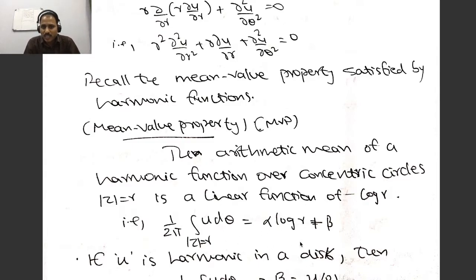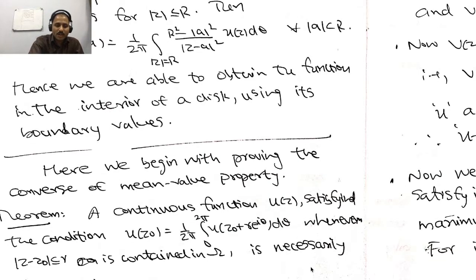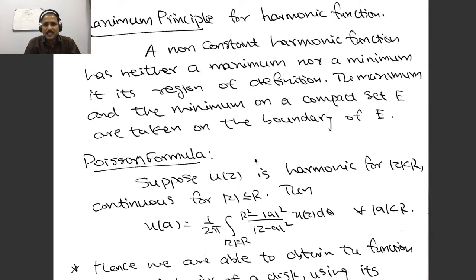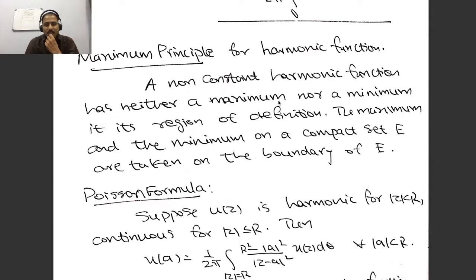But if u is harmonic in the whole disk, then what happens? This α becomes 0, and β will become the value of u at 0. So the arithmetic mean coincides with the value of u at 0. This is exactly the mean value property. Later we will see that this property characterizes harmonic functions.